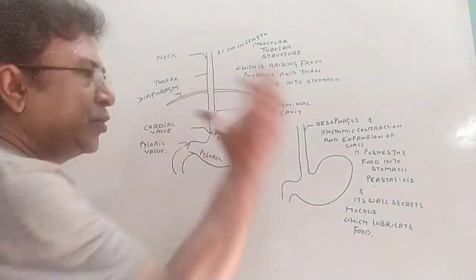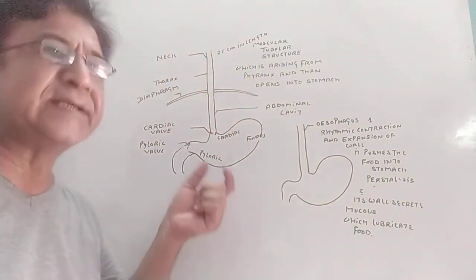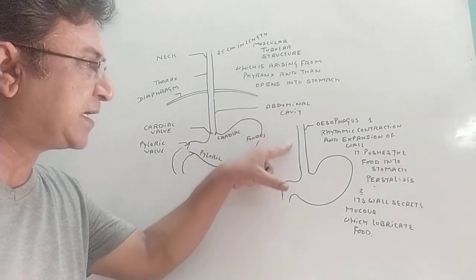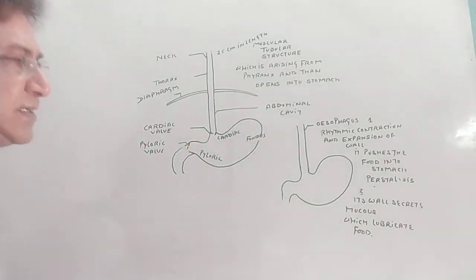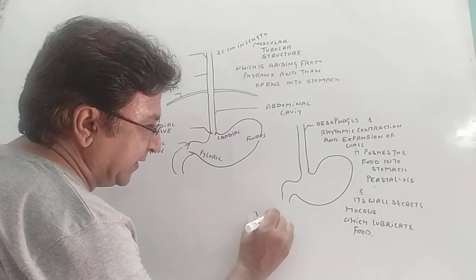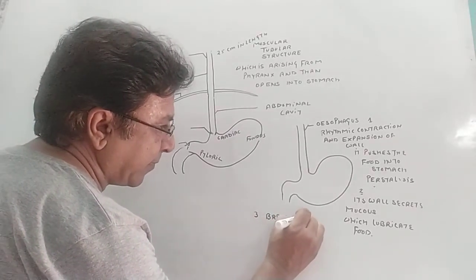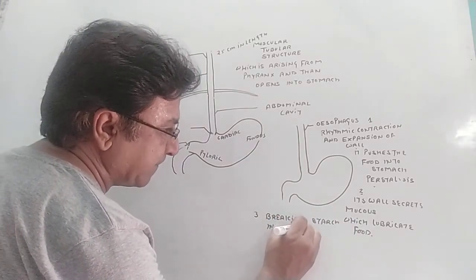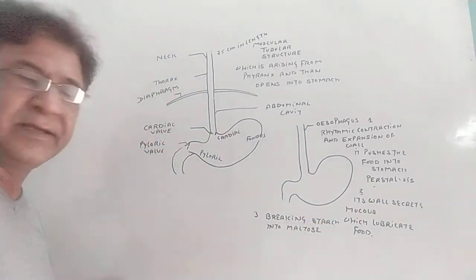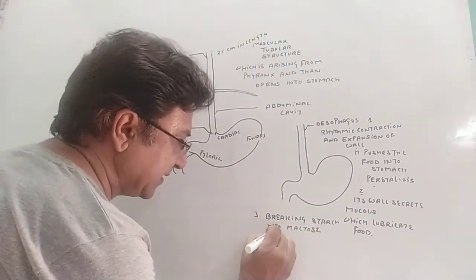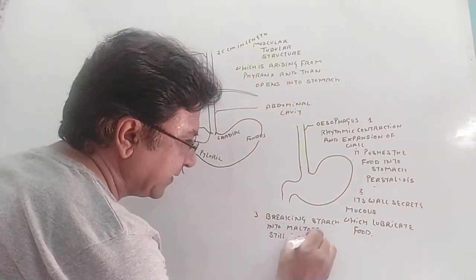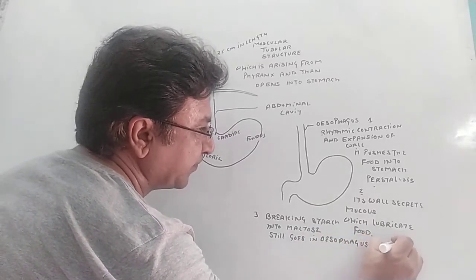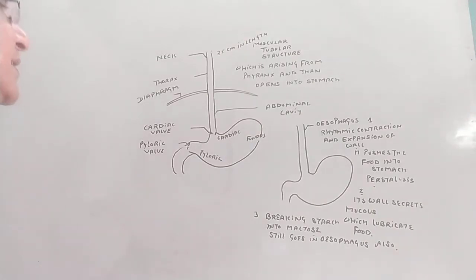Third, in the oral cavity we have already discussed that ptyalin breaks starch into maltose. This process of breaking starch goes on inside the esophagus also. So the third one is the breaking of starch into dextrin and maltose. It still goes on in the esophagus also. Okay, so this is all about the esophagus.